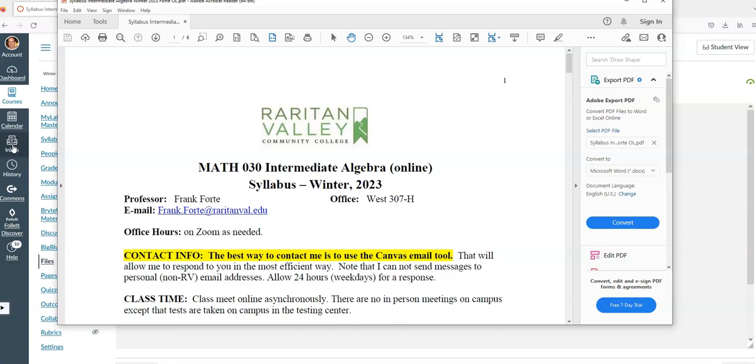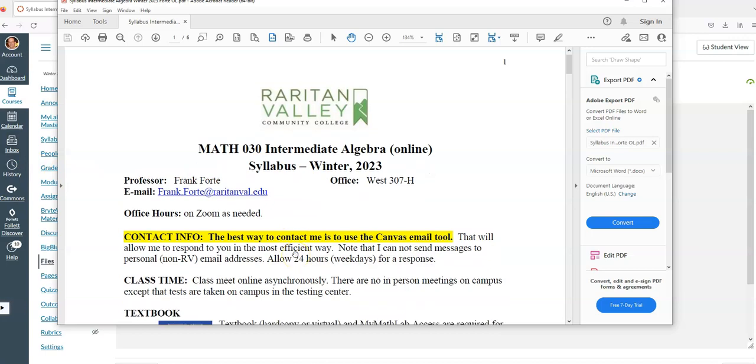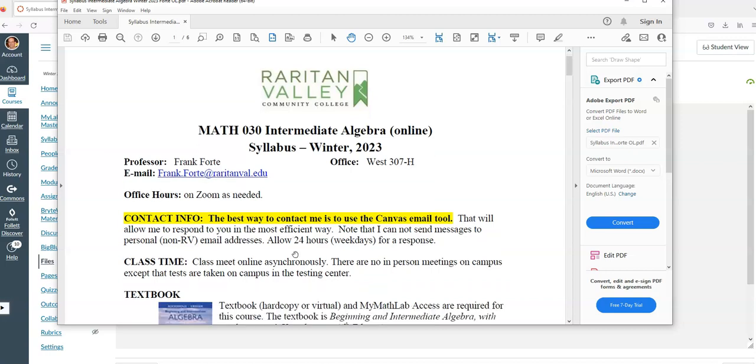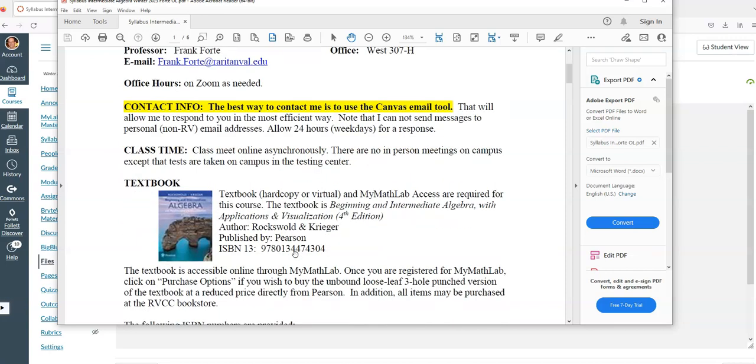Especially over winter session, because I'm not on campus all the time checking my on-campus email, it's much better to send it through Canvas, and then I'll be able to respond more quickly. Usually allow 24 hours during a weekday for a response, although there are times when I'm on Canvas a lot more often, and sometimes you'll happen to send me a message while I'm on Canvas, and boom, a response right away. All right, there's no in-person meetings on campus. 2 of the tests and the final exam you're going to take on campus in the testing center.